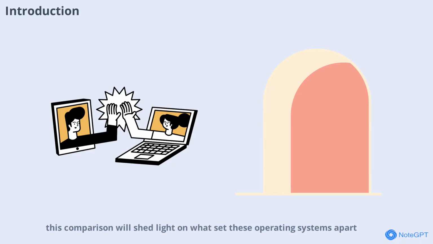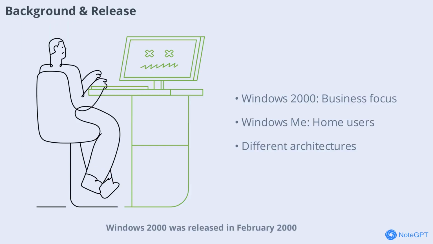operating systems apart. Windows 2000 was released in February 2000, designed primarily for business and professional environments. It was built on the NT architecture known for its stability and security. In contrast, Windows Me or Millennium Edition launched in September 2000, aimed at home users. It was the last in the Windows 9X line and focused on multimedia and home networking. These different foundations influenced their features and performance, setting the stage for a unique rivalry.